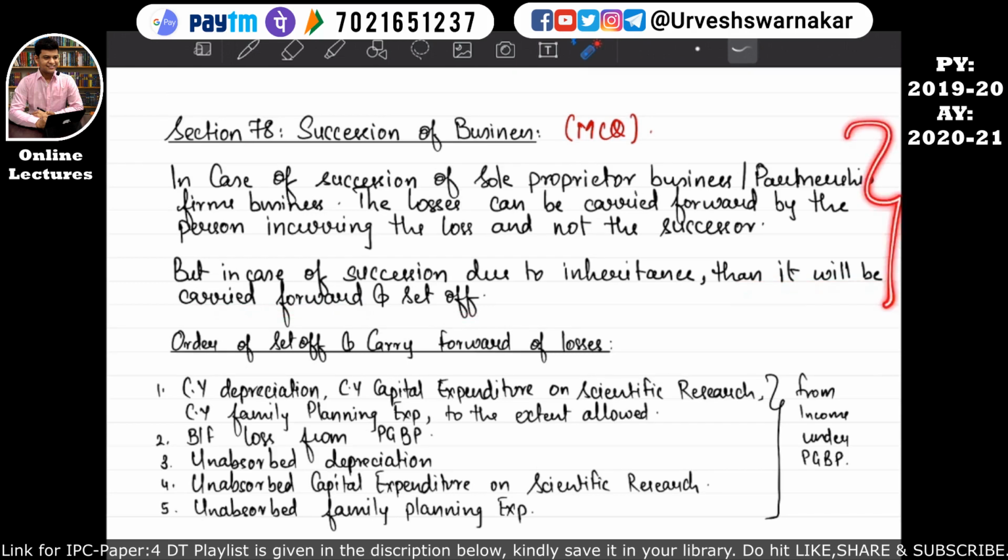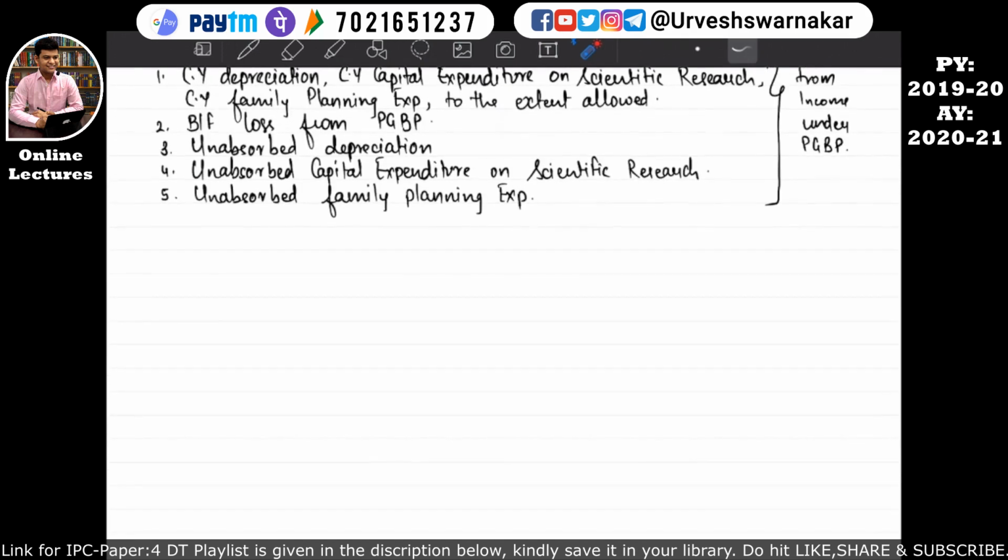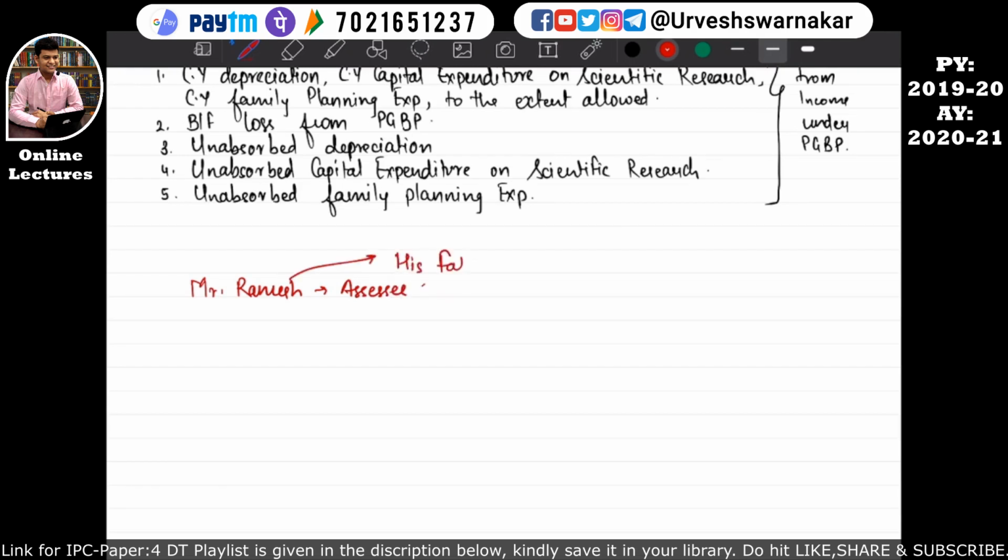What does this mean? Let's understand it with an example. For example, Mr. Ramesh is the assessee. His father had a supermart, and his father was the sole proprietor.